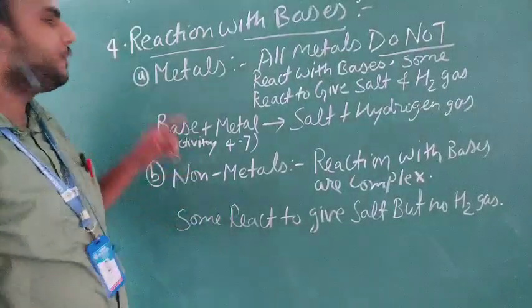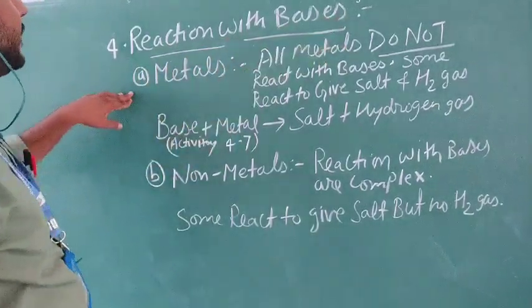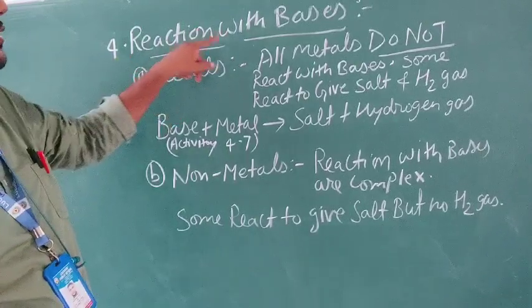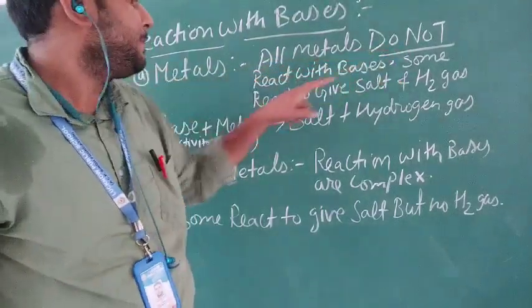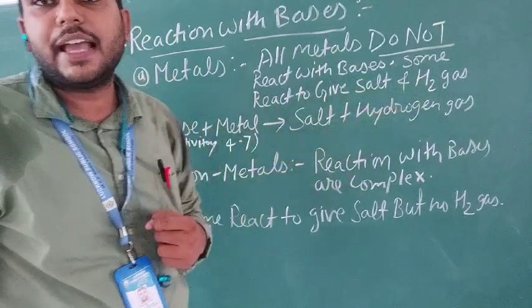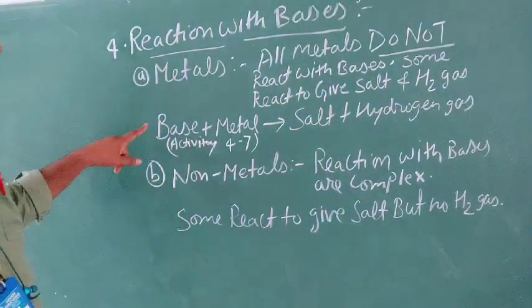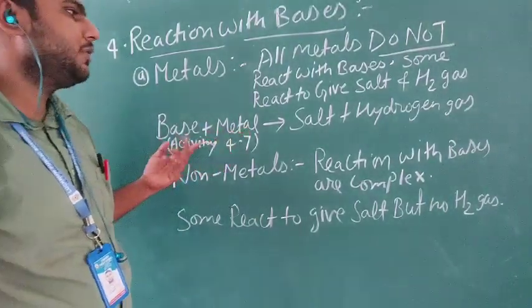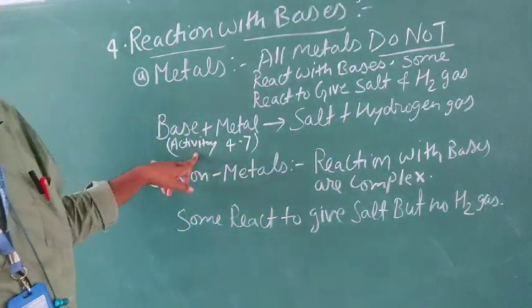Yes, continuing with the fourth part, reaction with bases. Here, the first part is for the metals. What will happen when metals are going to react with bases? All metals do not react with bases. Some react to give salt and hydrogen gas. This is the main thing which is going to happen in this case. This is the basic reaction: base plus metal is going to give salt plus hydrogen gas, which is explained in activity 4.7.